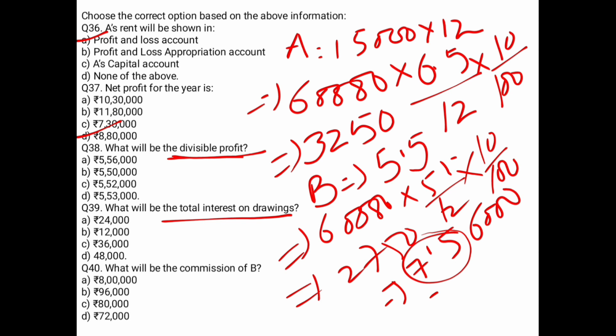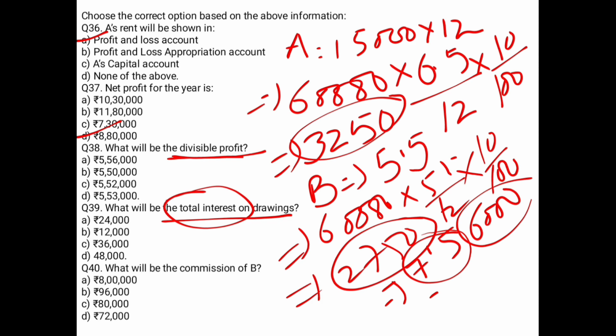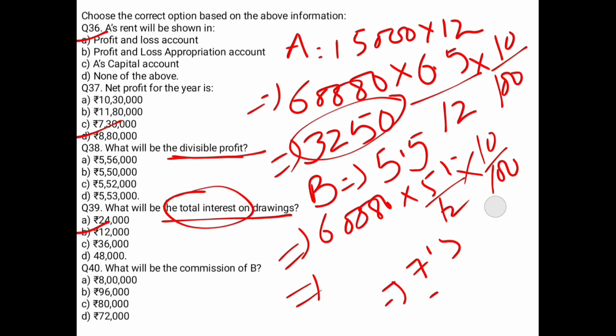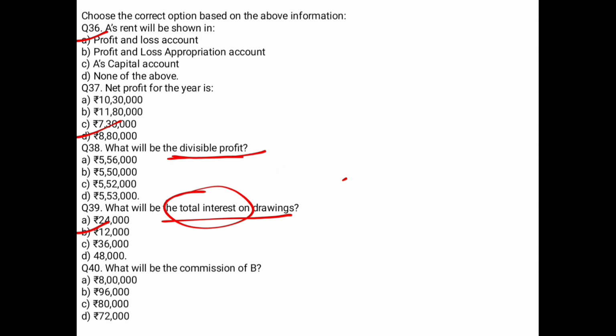Okay. So lastly, they have asked you to calculate the total interest. So you have to add these three. 3250, yours 2750 and your 6000. So this will give you the complete interest on drawing, which is your 12,000. Right? Now let's move towards your 38th question.